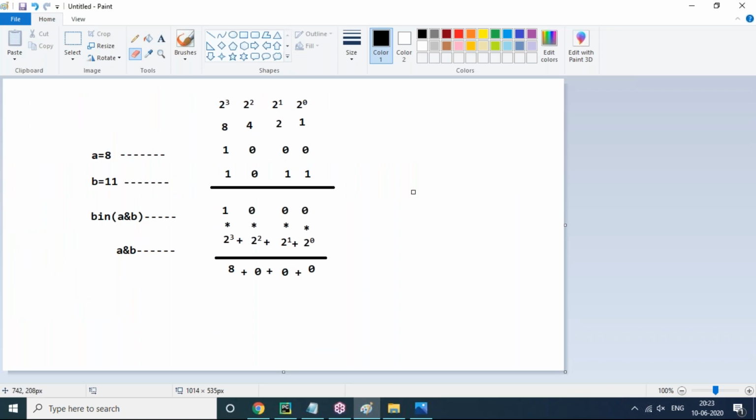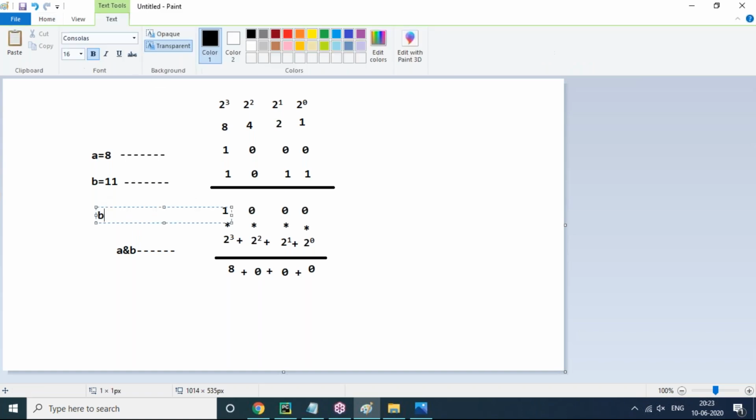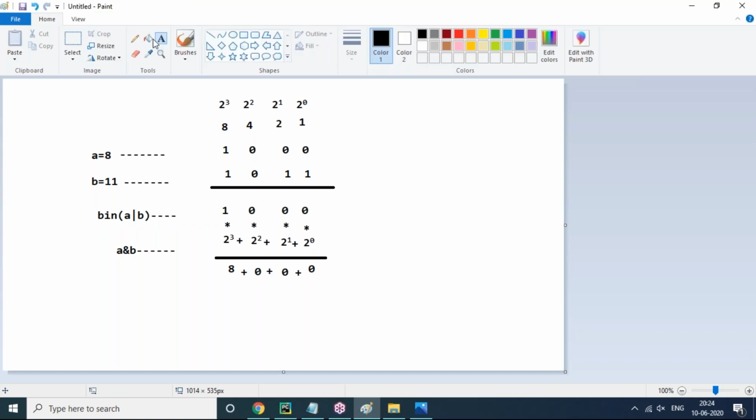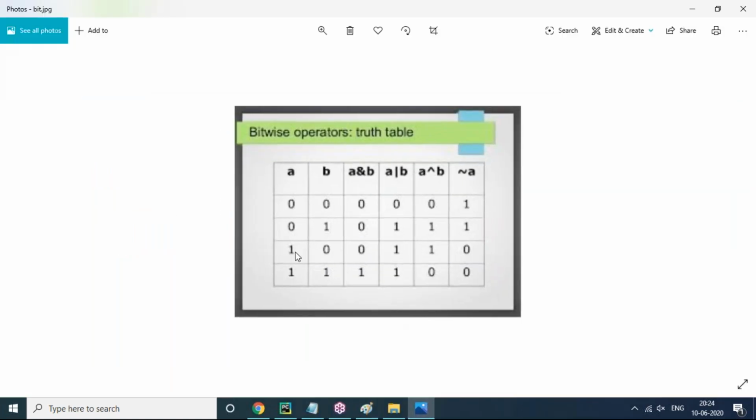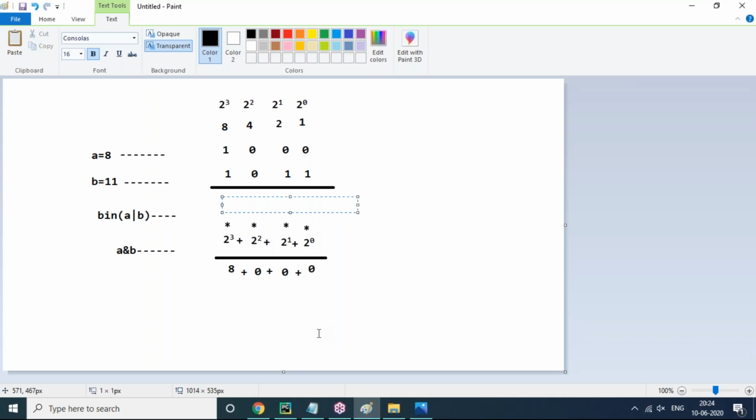Now instead of A and B, I am doing the bitwise binary format of A or B. I want to calculate that first. Let's check based on the truth table. So 1 or 1: in the truth table, A value 1, B value 1. Observe this cell: 1 or 1 gives only 1. So let's take 1.